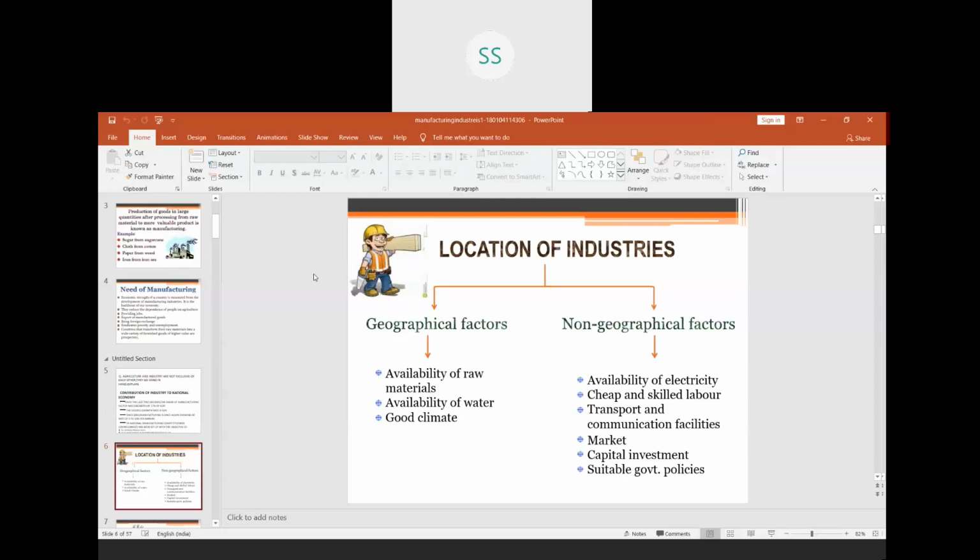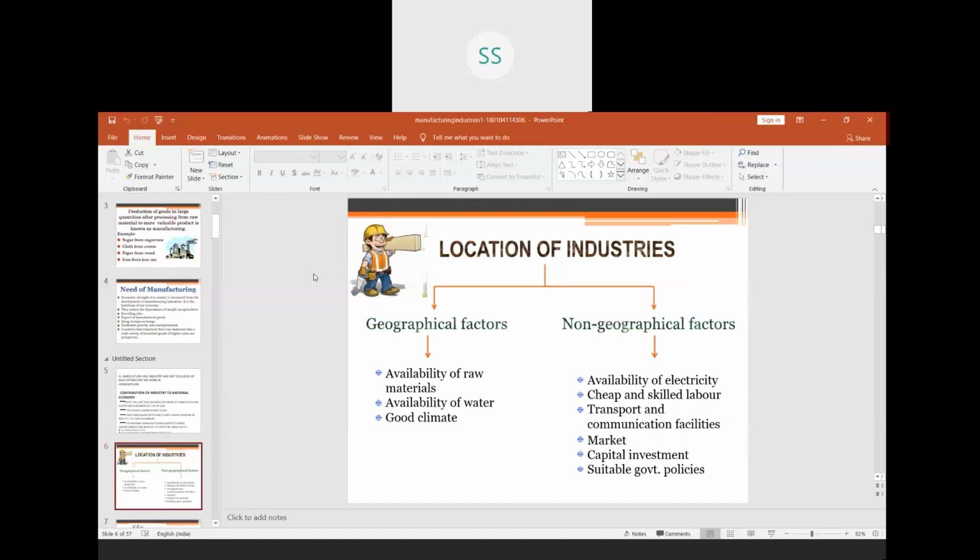So you will locate your industry where raw material is sold at a cheaper cost, because you want the raw material at cheaper cost, then only you will get the profit. For example, if you are setting up sugar mills, definitely you will look at those regions where sugarcane is growing more, then only you will get the profit.